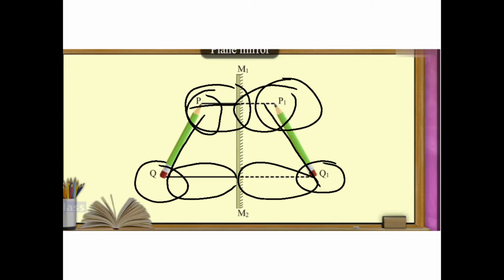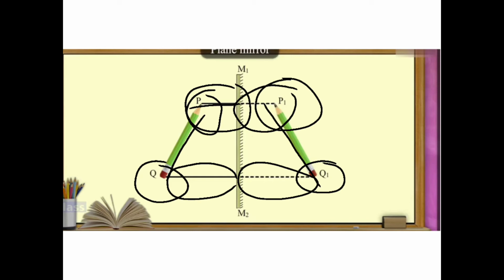So here we see all the things, how the image is formed. Right, in childhood we learned the story of the lion who sees his face in the well, understands that some other lion is there, and then jumps into the well. It is the first time we are recognizing something about reflection.